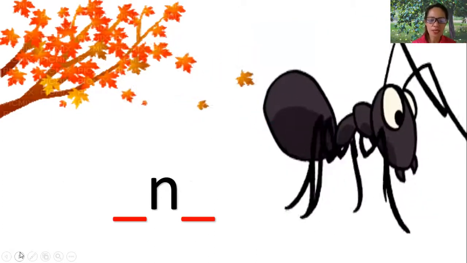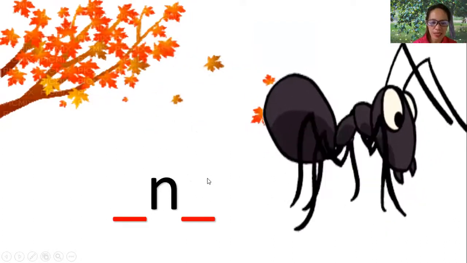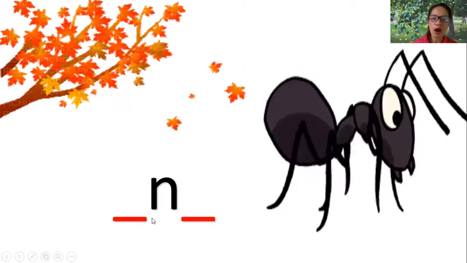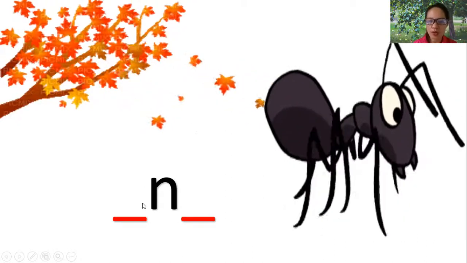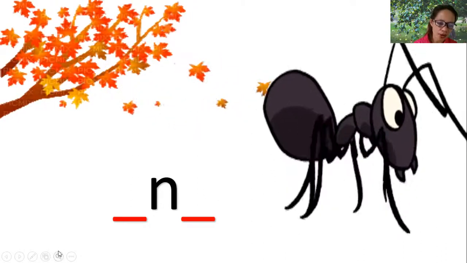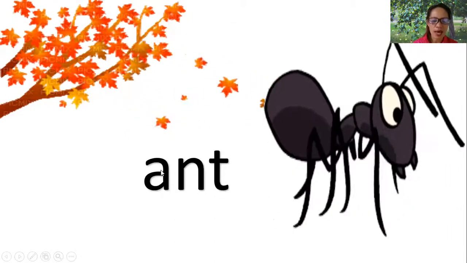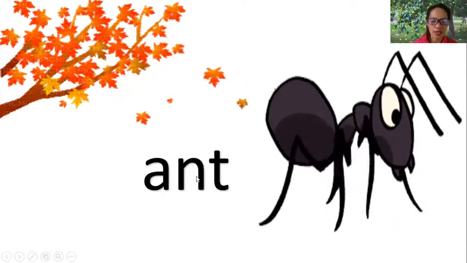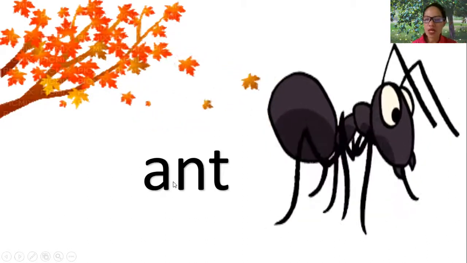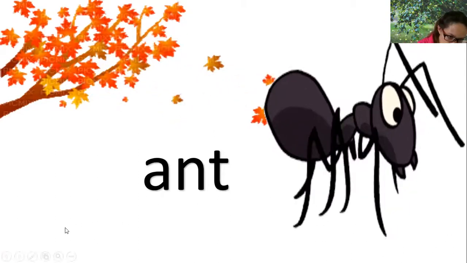Next, what is this? Ant. Very good. The word ant is not complete. There are missing sounds. What are those? A and T. Ant. Very good. The word ant begins with vowel sound A. All right, let's proceed.